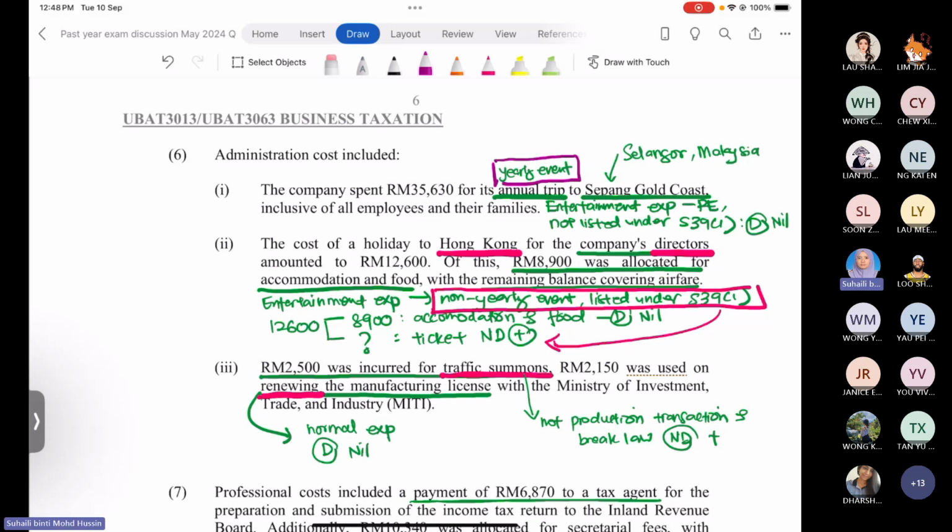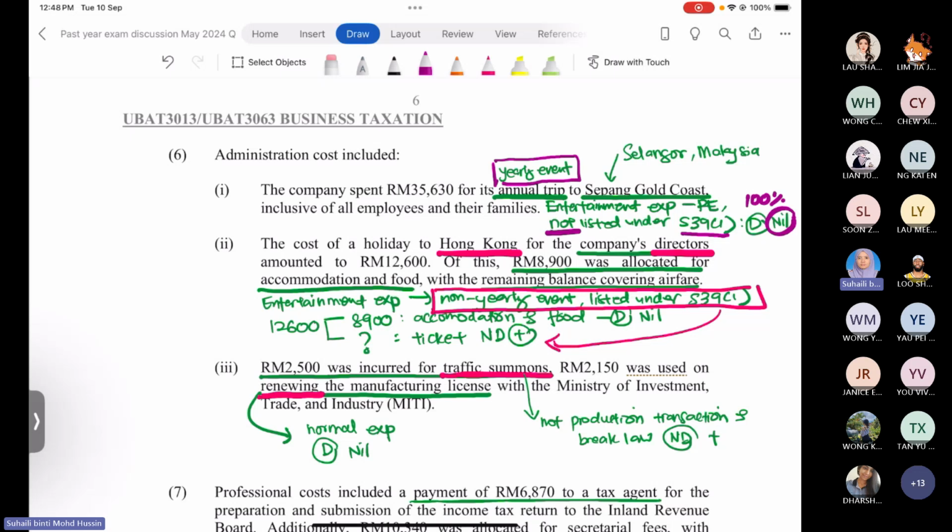When this is a yearly event, these expenses are not listed under section 39 subsection 1. So the 35,630 ringgit that the company spent for the annual trip to the Sepang Gold Coast is 100% allowed for deduction. No adjustment needed, we just record it as nil. For your information, Sepang Gold Coast is in Selangor, Malaysia.